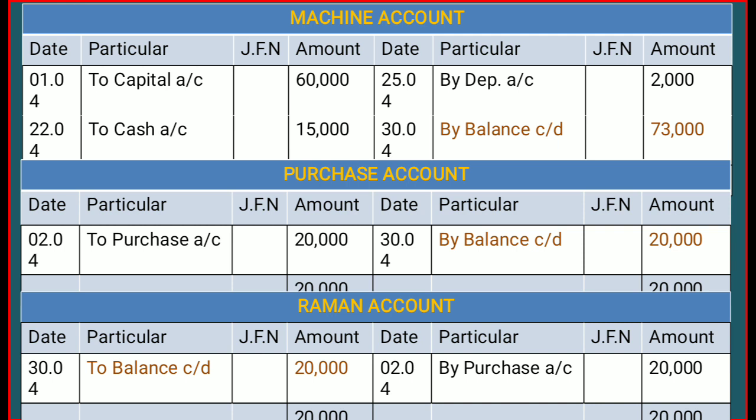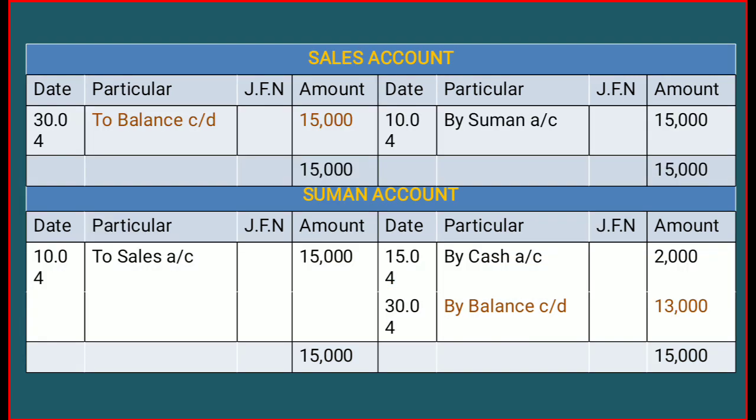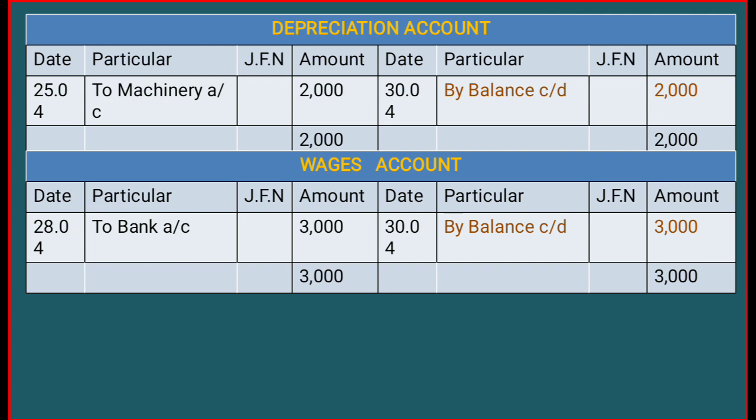Hopefully you will be able to understand these 4 or 5 ledgers or accounts. The rest of the things we will discuss in the next class. Similarly you have to prepare your bank account, rent account, sales account and Suman's account, depreciation account and wages account. Similarly you have to prepare each and everything.